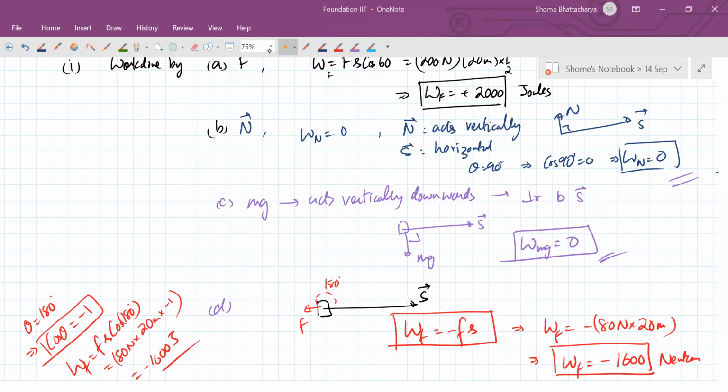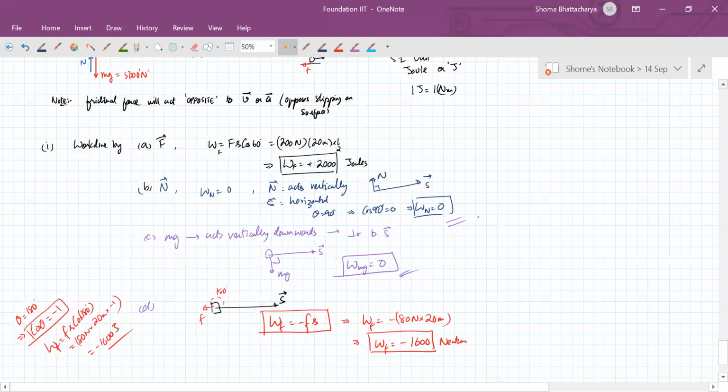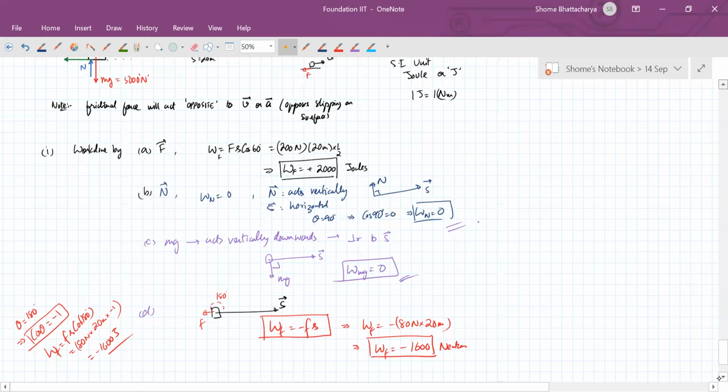Okay, so this is the first part done. I'll just leave you with the diagram again, and from that, each of these calculations.